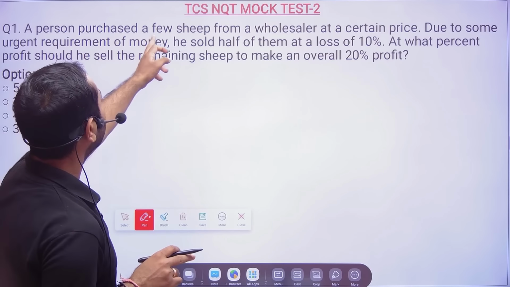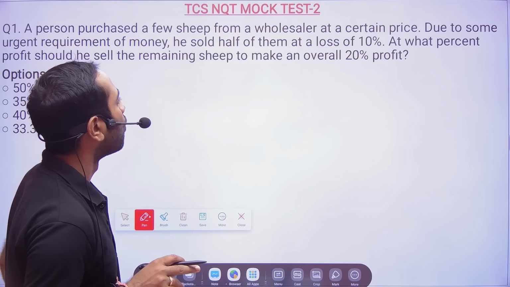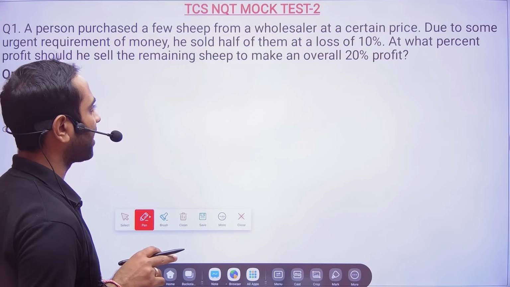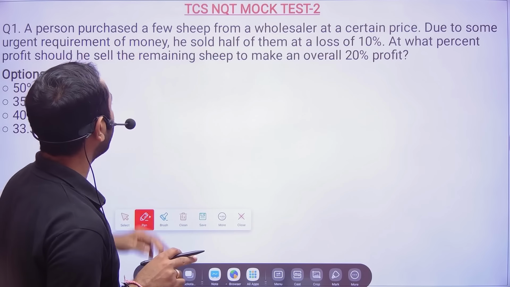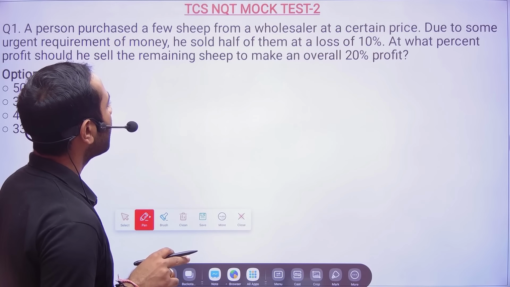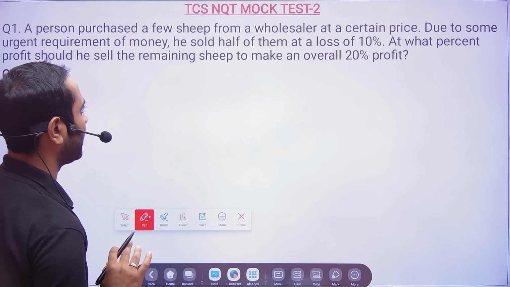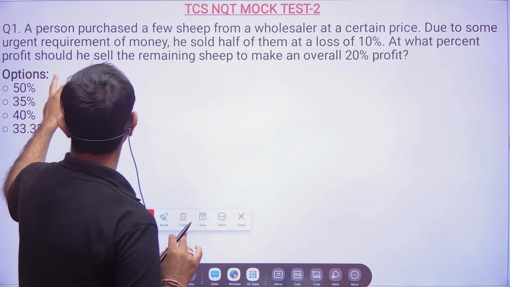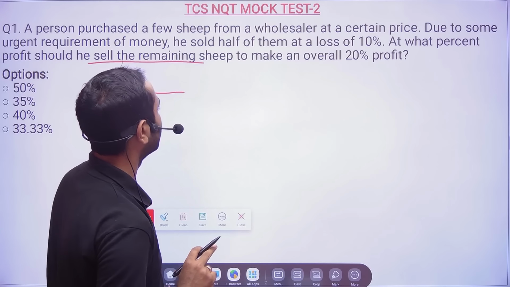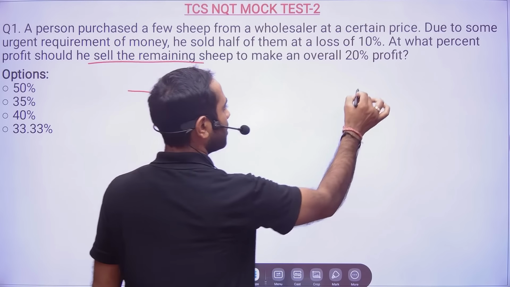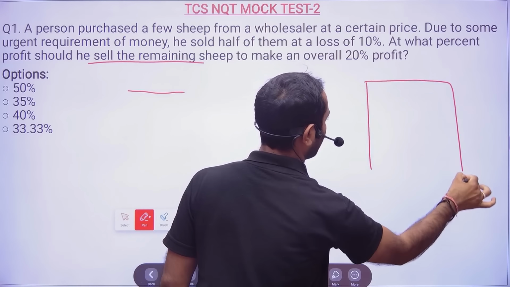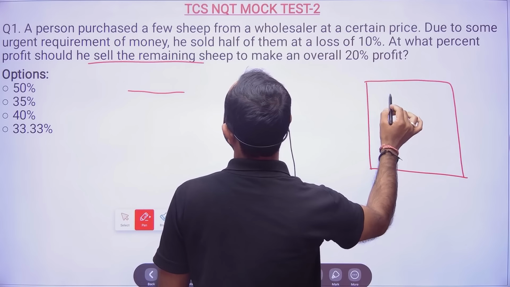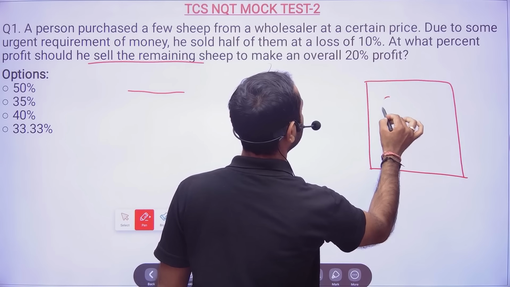A person purchased a few sheep from a wholesaler at a certain price. Due to some urgent requirement of money, he sold half of them at a loss of 10%. At what percent profit should he sell the remaining sheep to make an overall profit? So friends, I will tell you what is there in the question. In the question it has been told that a person purchased some sheep.